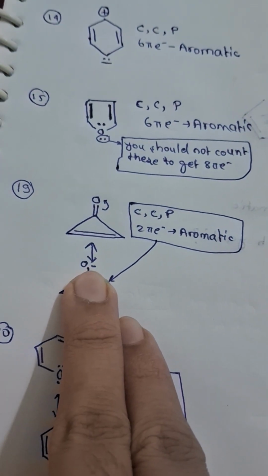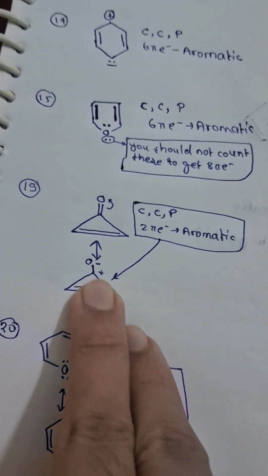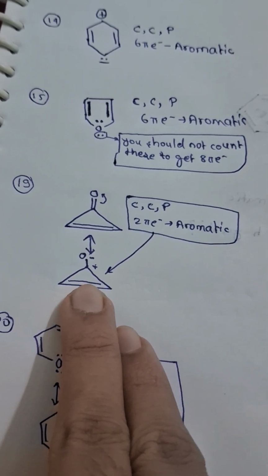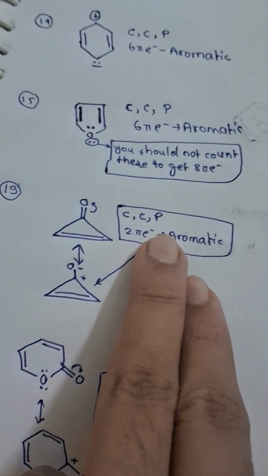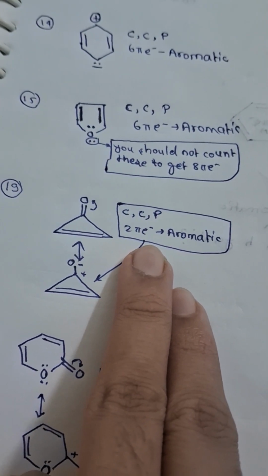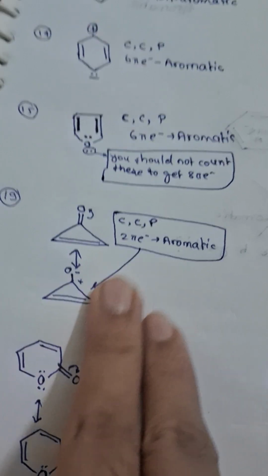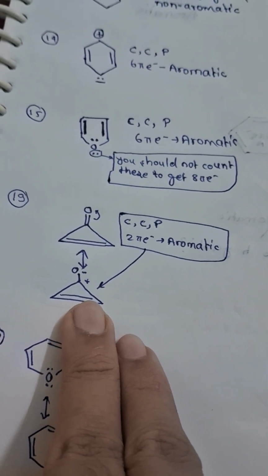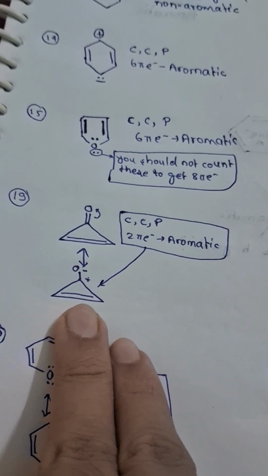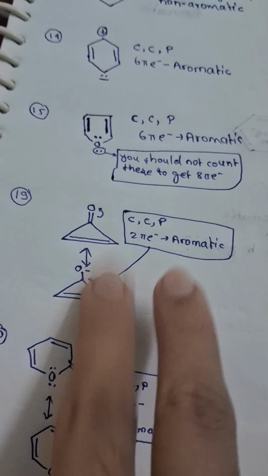So here you will get negative and positive. So this ring is conjugated, cyclic, and planar. I have to tell that to you. And how many electrons are present? 2 pi electrons. So this is an aromatic compound.